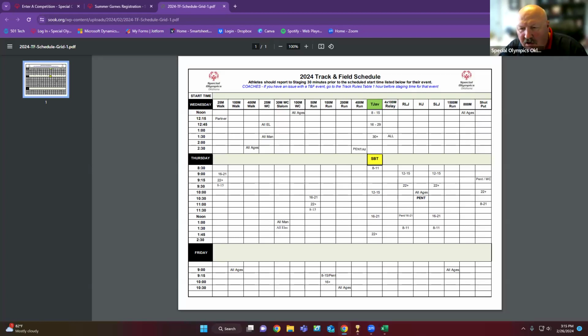Track events will always take precedence over the field events. So if there is a time that you're in both, let the venue director know, come to the rules table at the track, let them know you've got a conflict, and we will take them from their track event to their field event. Any questions on the track schedule? Major change, the first time we've changed that in probably 25 years.